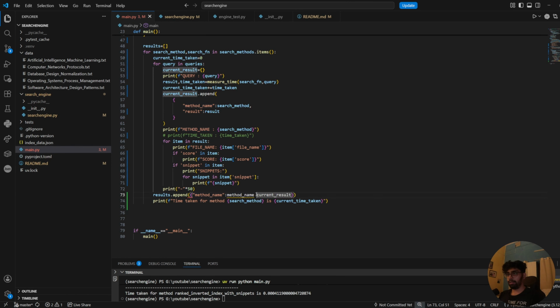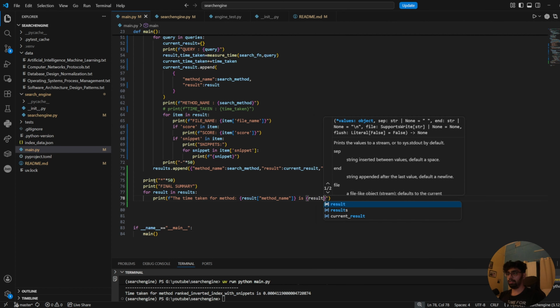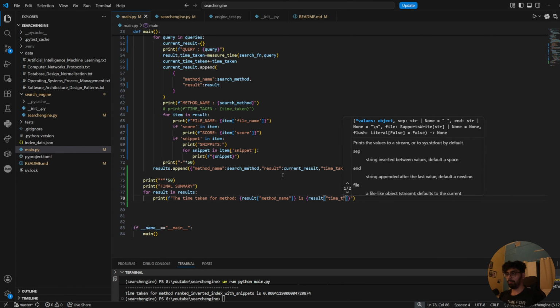Print final summary, and we can do for result in results, the time taken for method, result method name is result time taken.